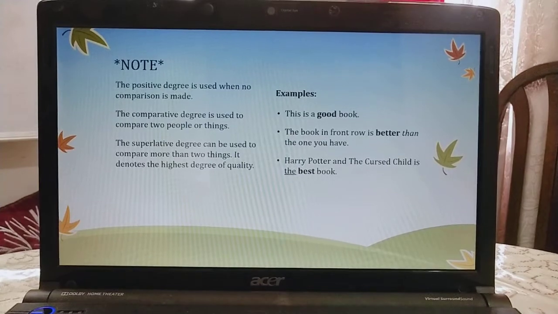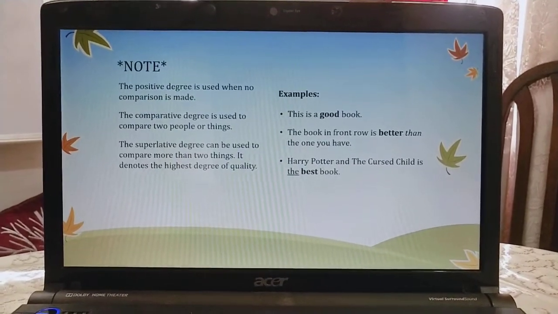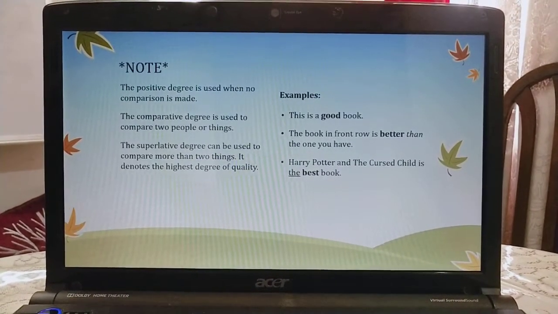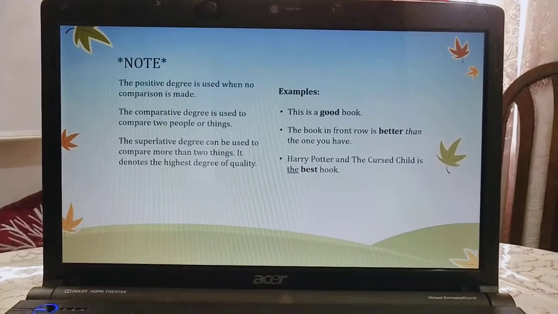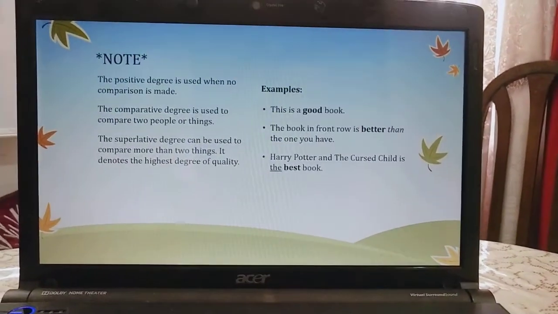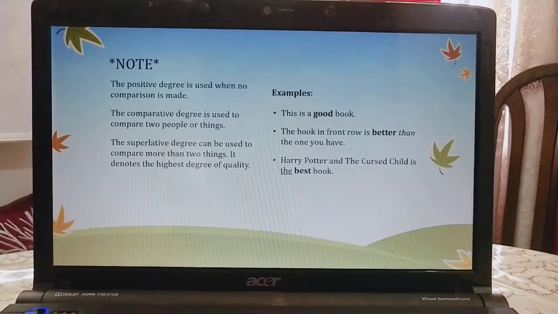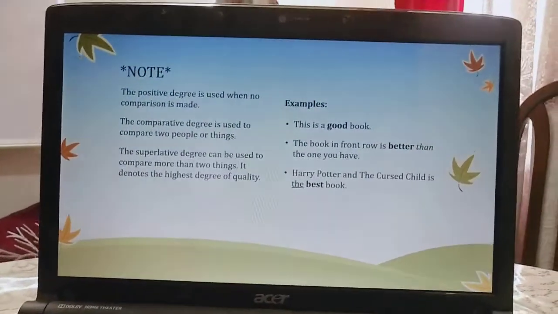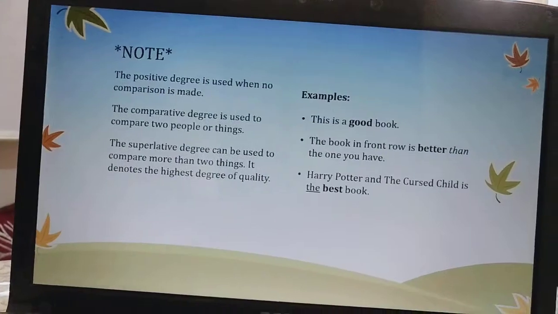The second, the comparative degree, is used to compare two people or things. Like if I say the book in the front row is better than the one you have. That means the one kept in the front row is better than what I am having, right?